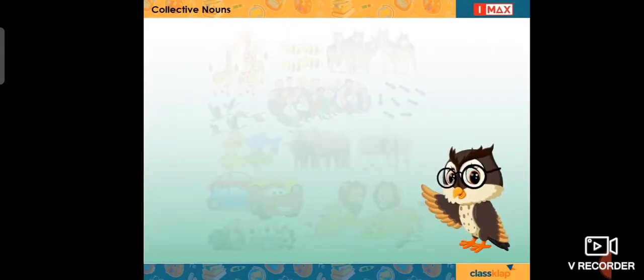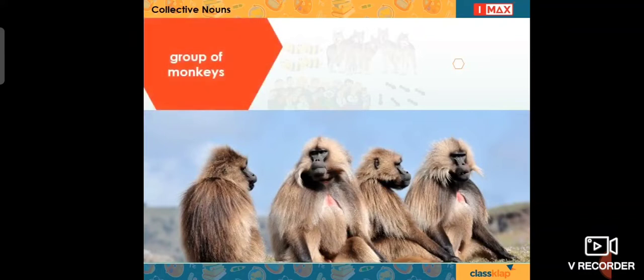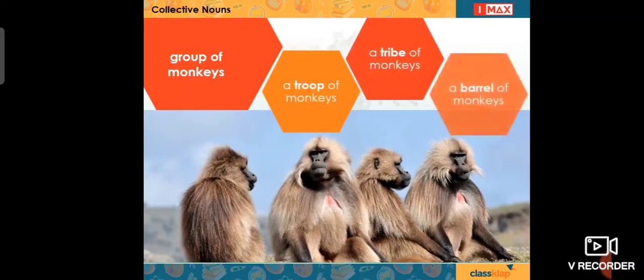So far, you have learnt one common collective noun for different animals or things. Sometimes, a single noun or naming word has different collective nouns. For example, a group of monkeys is called a troop of monkeys, a tribe of monkeys, a barrel of monkeys.